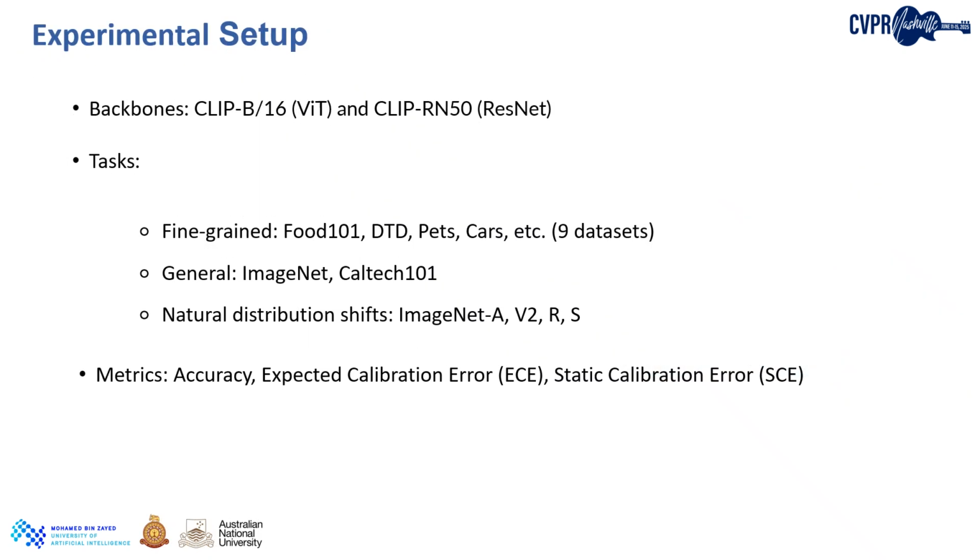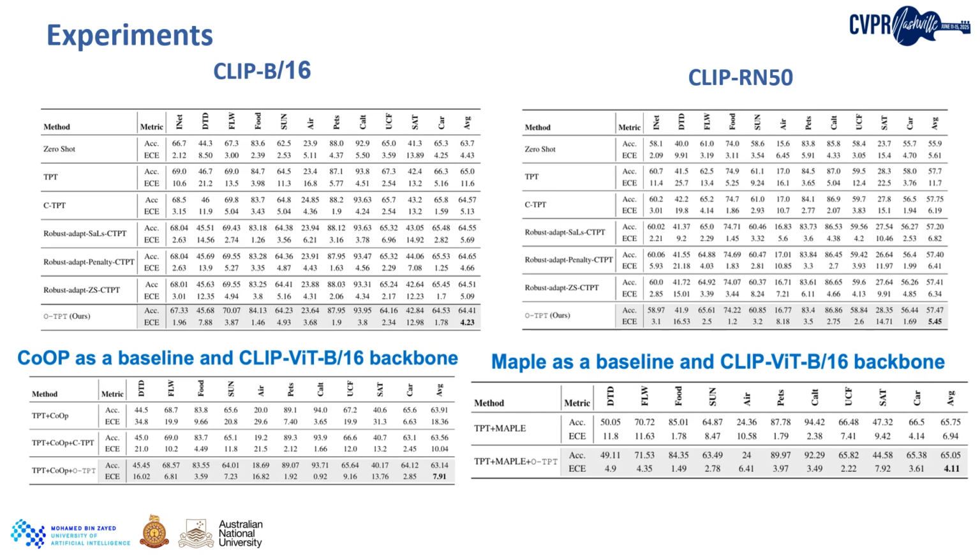We conducted extensive evaluation using both CLIP ViT-B/16 and CLIP ResNet-50 backbones. We tested across fine-grained datasets like Food, Stanford Cars, Oxford Pets, DTD, generic datasets such as ImageNet and Caltech, and distribution shift datasets like ImageNet-A, R, V2, and Sketch. We measured both accuracy and two key calibration metrics: expected calibration error and static calibration error. Let's look at the results.